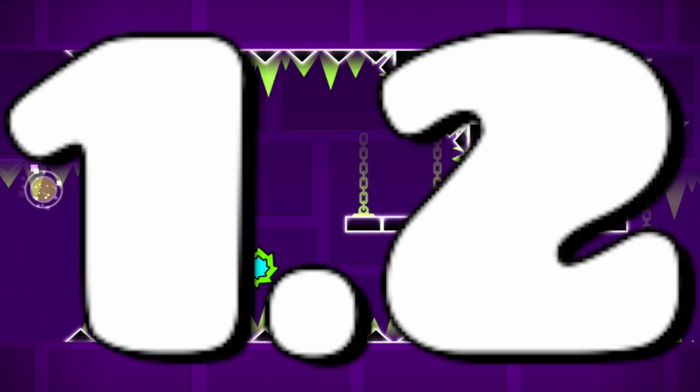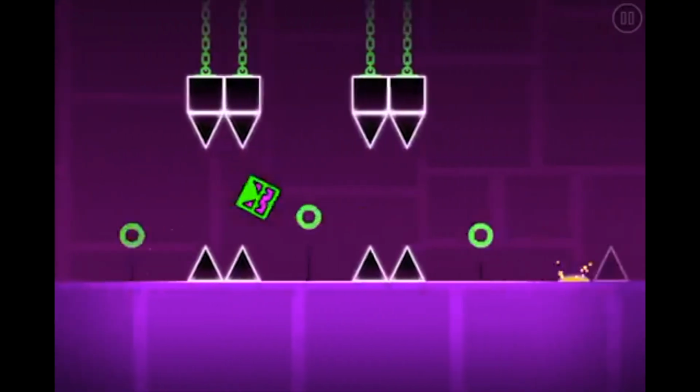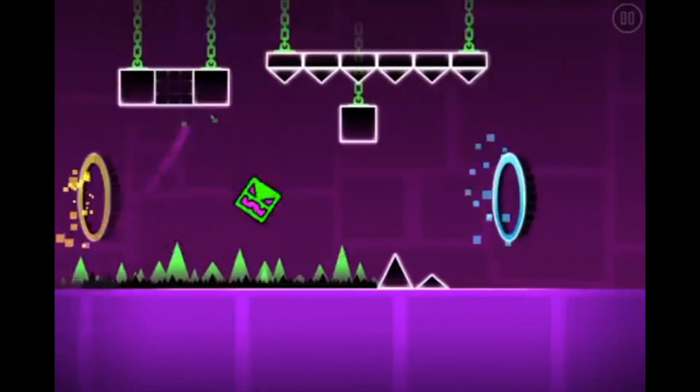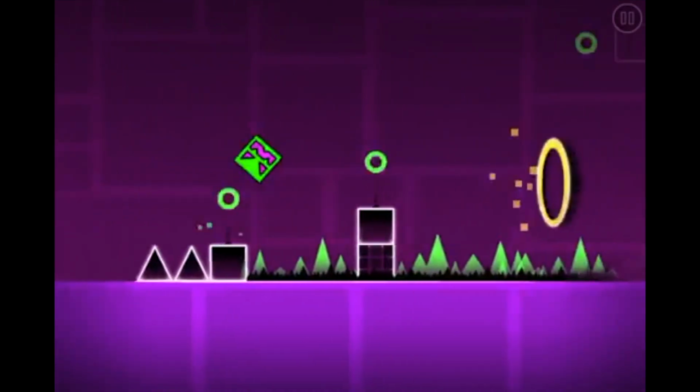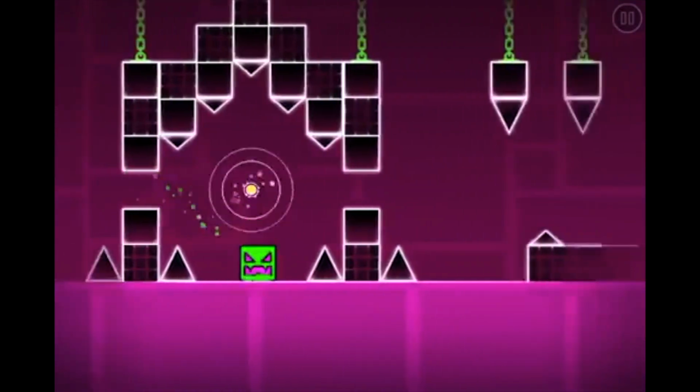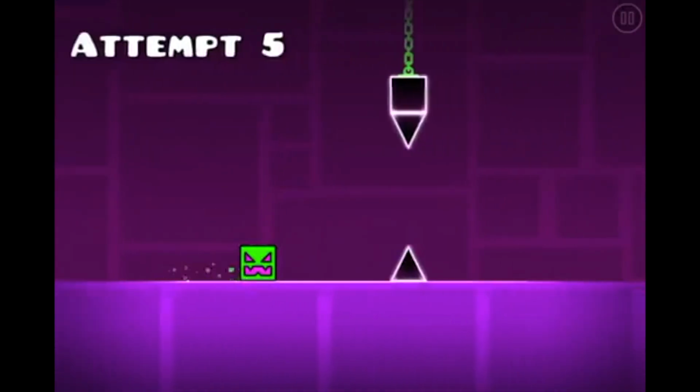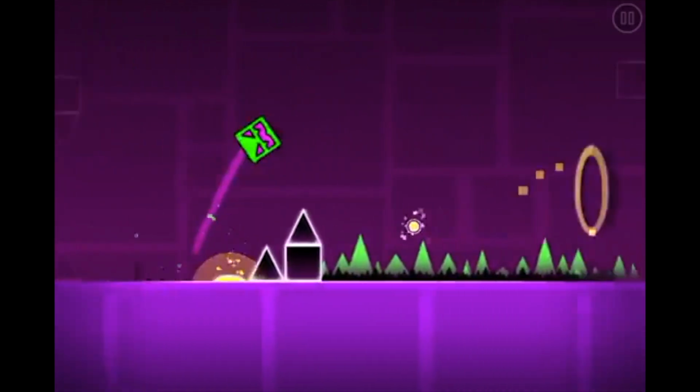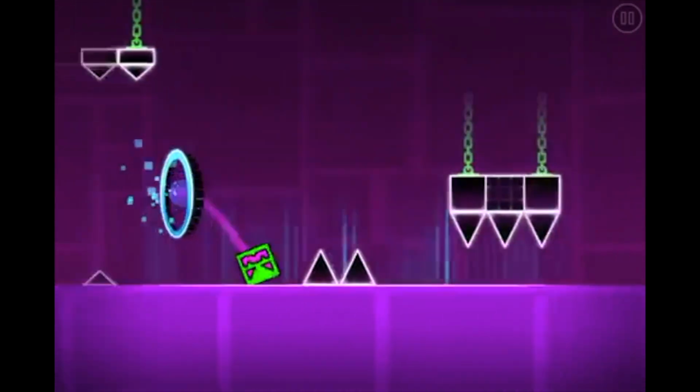Update 1.2. Update 1.2's main feature was the new game mode, the ball. At first, people did not know how to use it, so it just appeared as a spammed game mode in many recent levels. People just spammed portals all over the place, and it was maniac. It was horrible because nobody knew how to really use it.